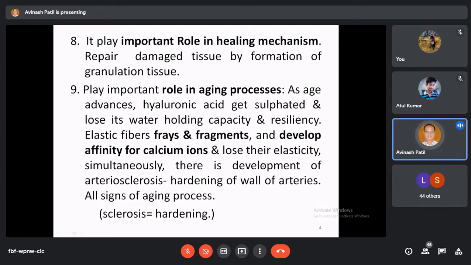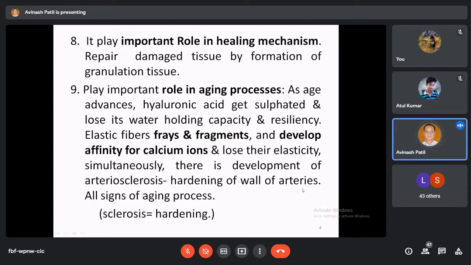As they slowly lose their elasticity, on the other hand, hardening of the elastic fiber develops. And the elastic fibers are large in number in the blood arteries and many places, and so the arteries become very hard. Simultaneously, there is a development of arteriosclerosis, that is, the hardening of the arteries.